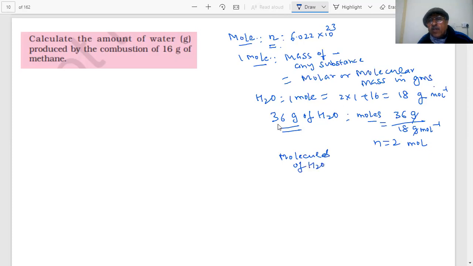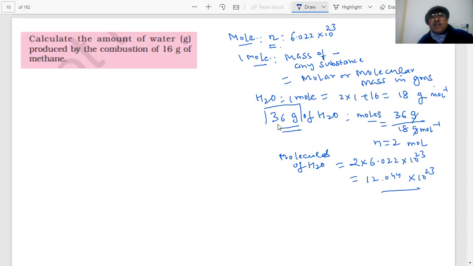Molecules of H2O. How many? 2 into 6.022 into 10 power 23. This is the number of molecules which you are drinking. So you can say 44012 into 10 power 23, students. See how very, very small the particles are. Millions of molecules are going into your body, even if you are taking 36 grams of water.